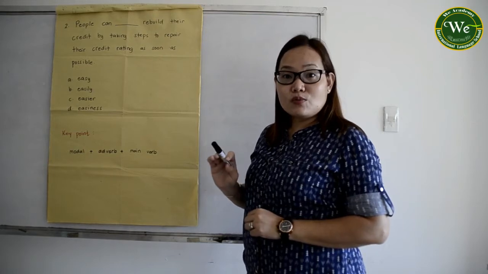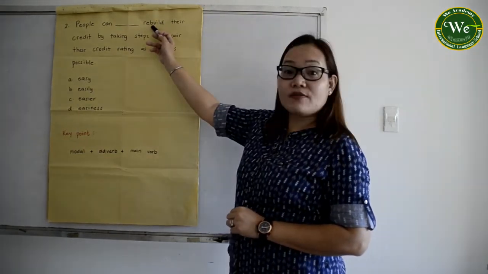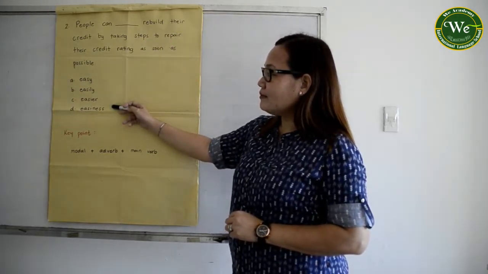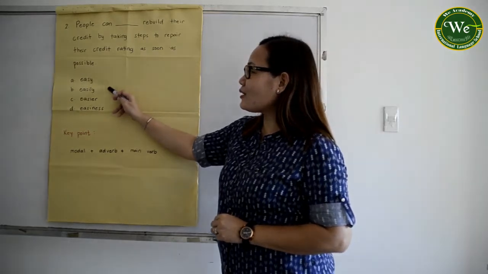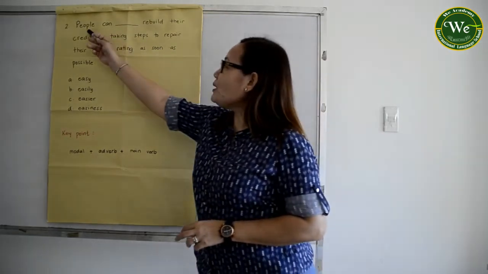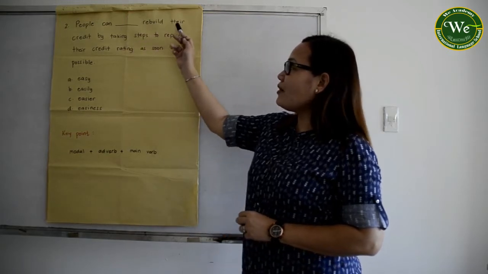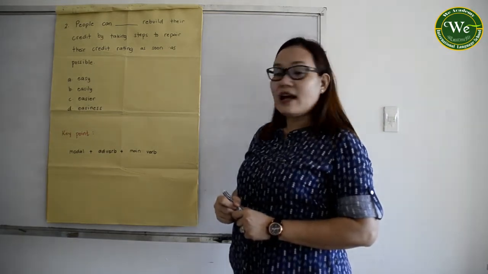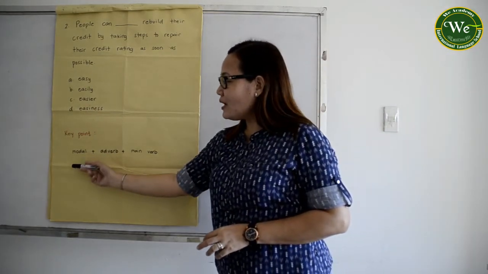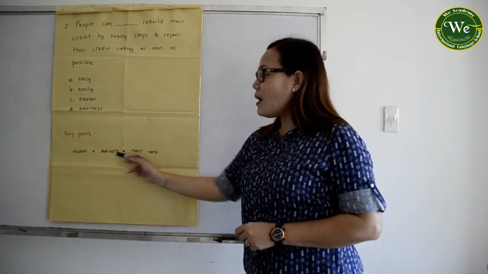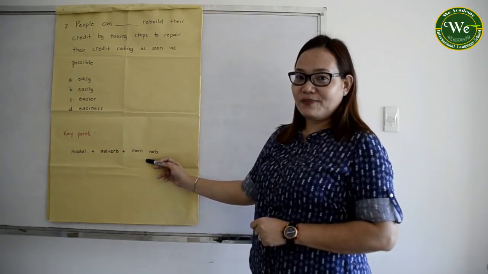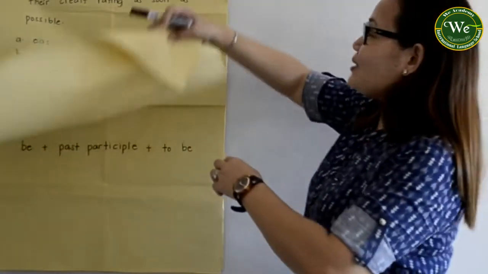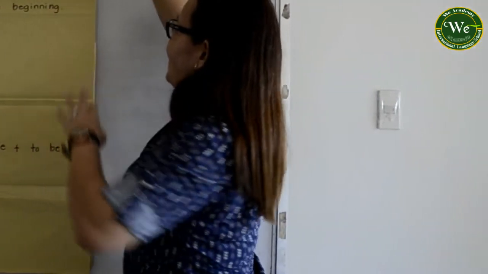As a fixed grammar rule, verbs are followed by adverbs. So which part here is an adverb? You're right. It's letter B. So people can easily rebuild their credit by taking steps to repair their credit rating as soon as possible. Key point is modal plus adverb plus main verb. Okay? So I think that's very easy, right? Okay, so let's proceed with number 3.